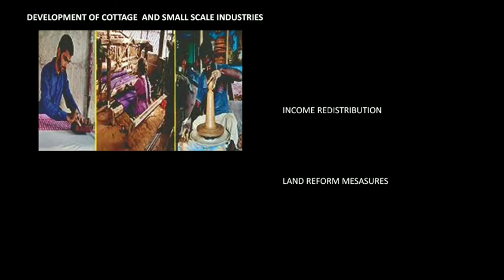Next is land reform measures. Systems such as the zamindari system were abolished. There was security of tenants and farmers against eviction, fixation of rent, fixation of ceilings on land, and distribution of surplus land among small landless farmers was undertaken by the government. Most of the lands were held by landlords and zamindars.